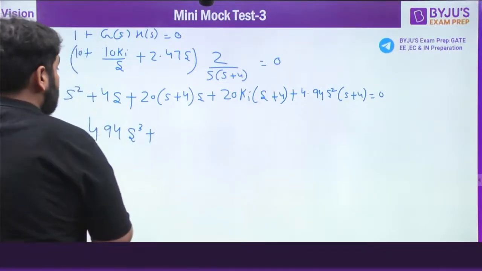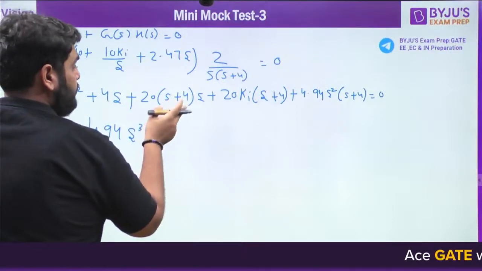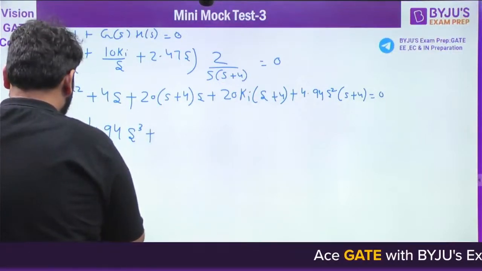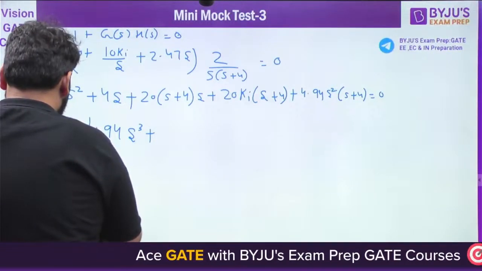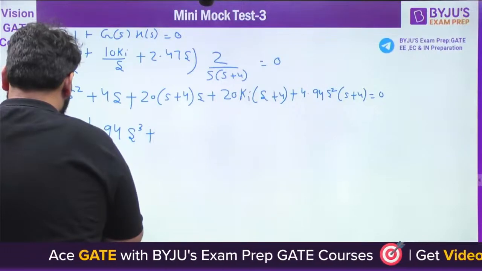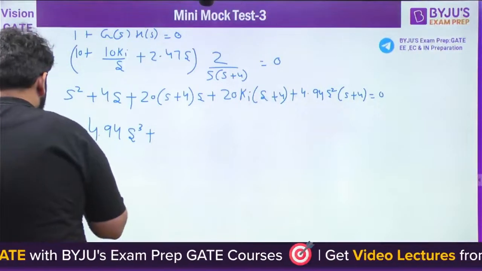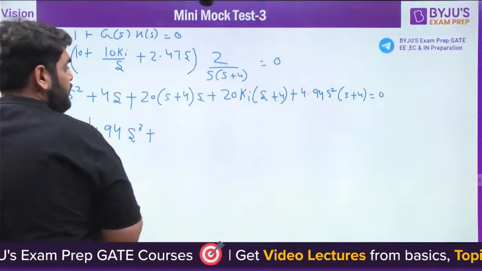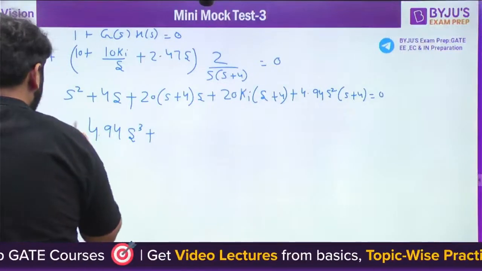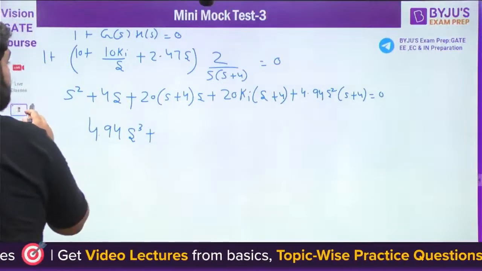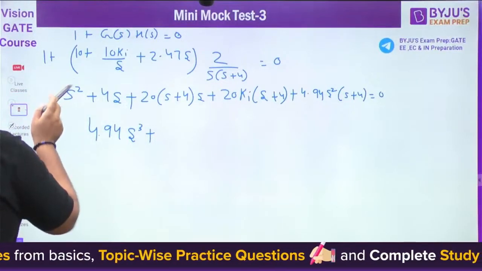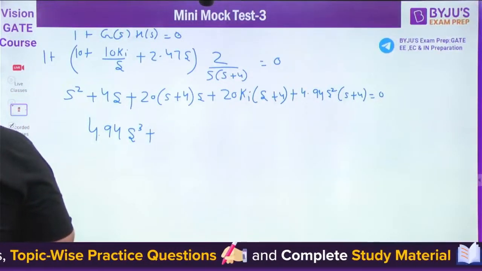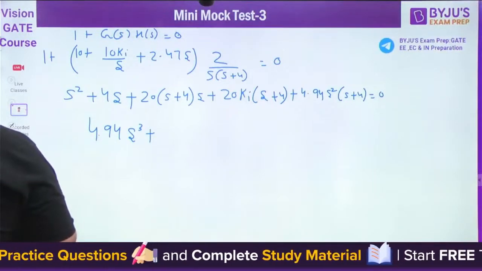So what we can do here, we can multiply 4.94 by 4, 4.94 by 4 plus 1 here. It comes out to be 20.76 s. Okay, right? Let me check one thing also, if there's some mistake I have done. It will be s square plus 4s. Fine, it comes out to be 20 s square plus 20s plus 4s. There is no problem here.